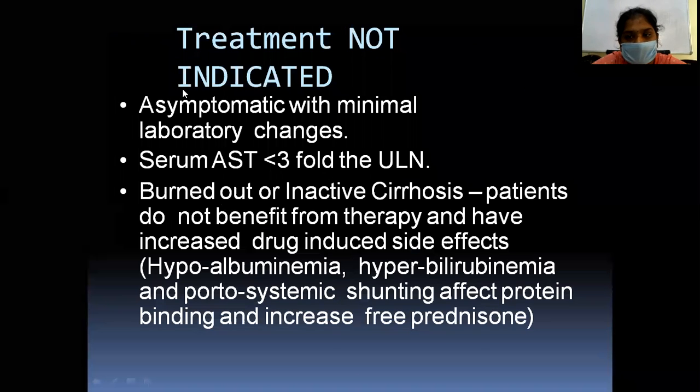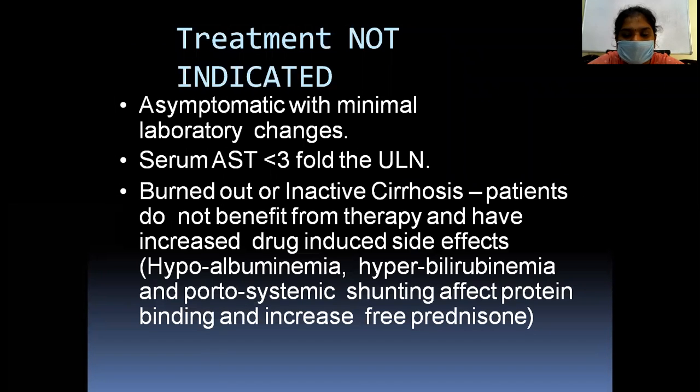Treatment is not indicated in those who are asymptomatic with minimal laboratory changes, serum AST levels less than 3 times the upper limit of normal, or burned out or inactive cirrhosis. These patients do not benefit from therapy and have increased drug-induced side effects.